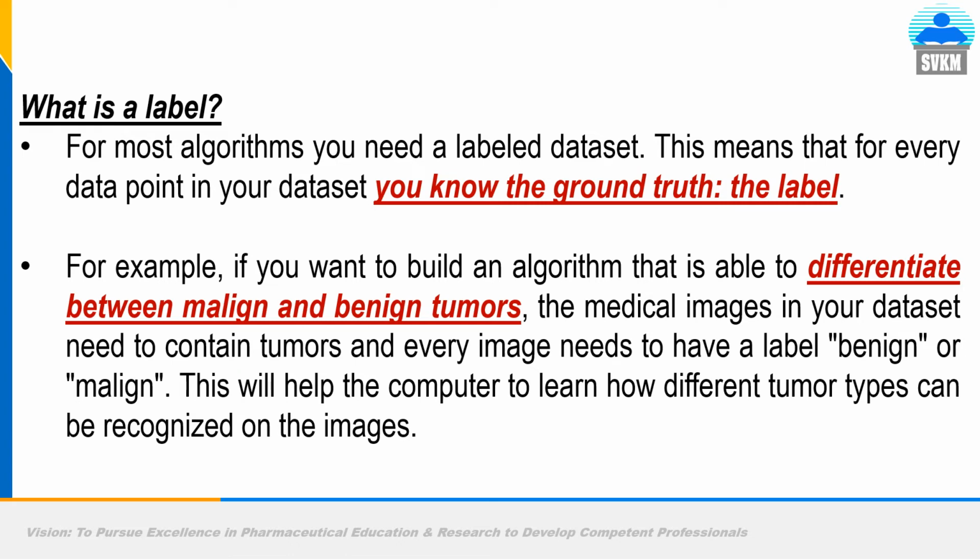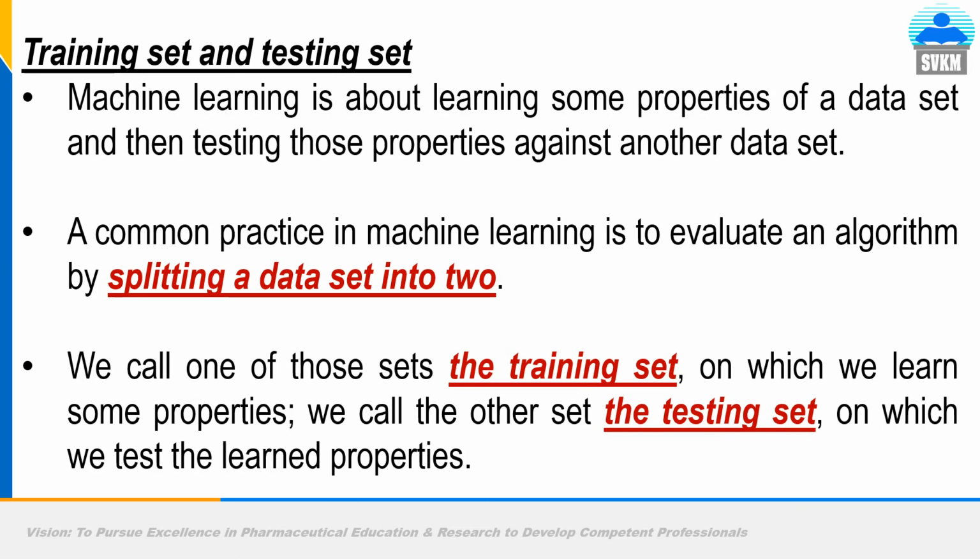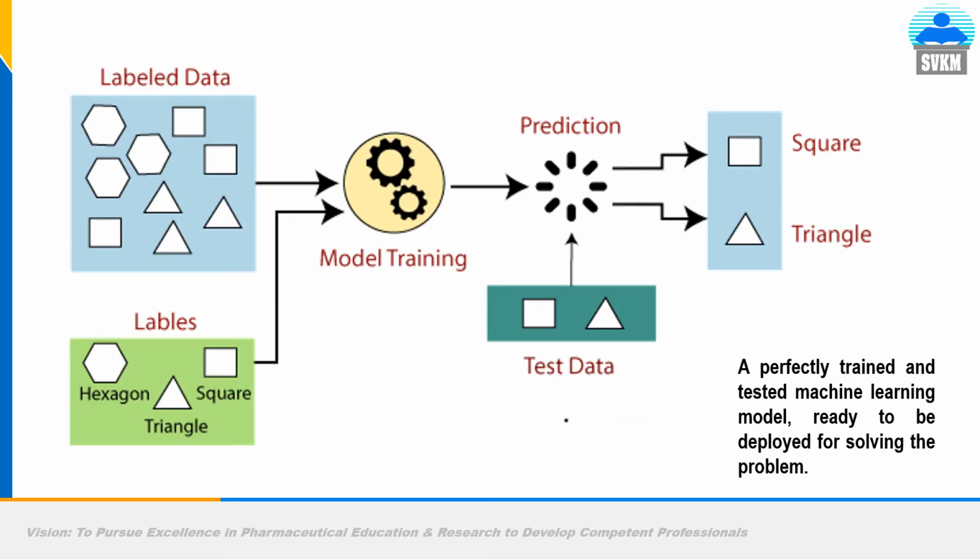This will help the computer to learn how different tumor types can be recognized on the images. Training set and testing set. Machine learning is about learning some properties of a data set and then testing those properties against another data set. A common practice in machine learning is to evaluate an algorithm by splitting a data set into two. We call one of those sets the training set, on which we learn some properties. We call the other set the testing set, on which we test the learned properties.